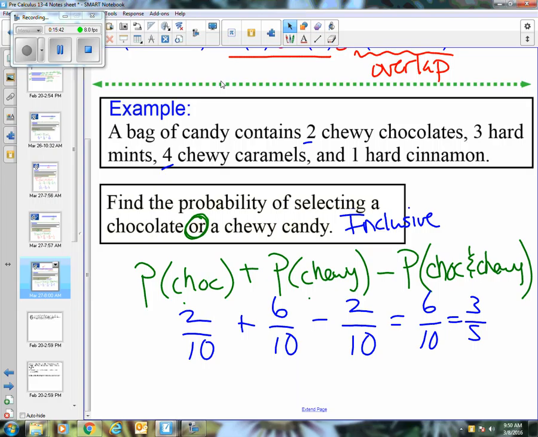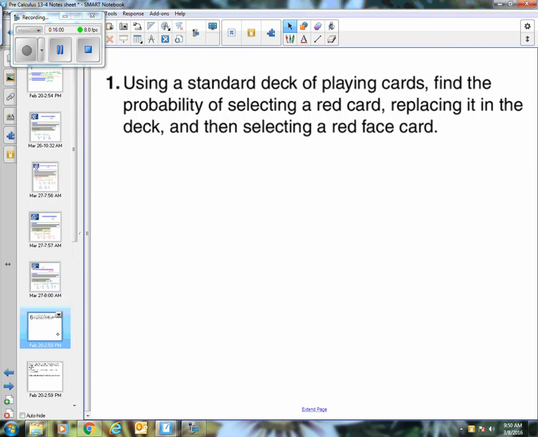So it's an or, so that means it's one selection, this or this. So it's adding, but inclusive this time because we have overlap. So look for your connecting word. Would you say it with an and, which means independent, dependent, you're timesing, or would you say it with an or, which would mean adding, and then it's inclusive or exclusive. So we're going to look at some unique scenarios. We're going to look at 6 different examples now where we're going to talk through some of the different things that can happen.